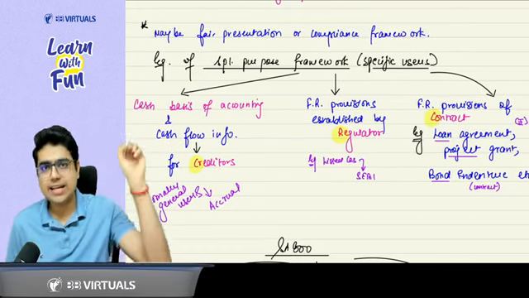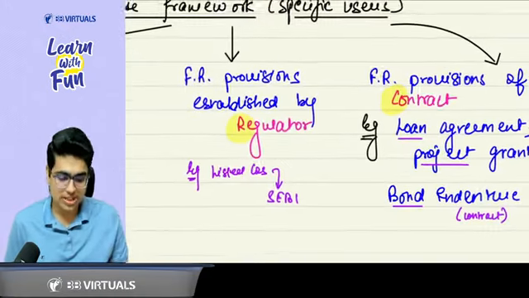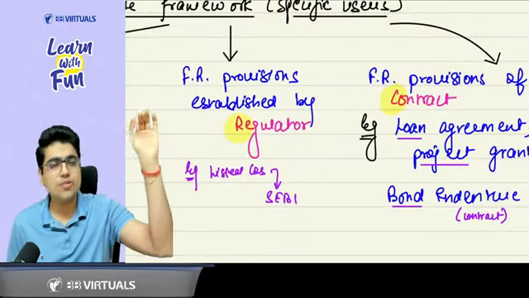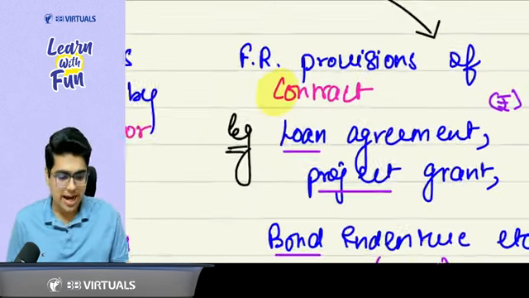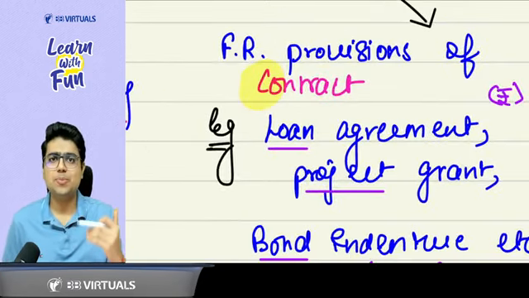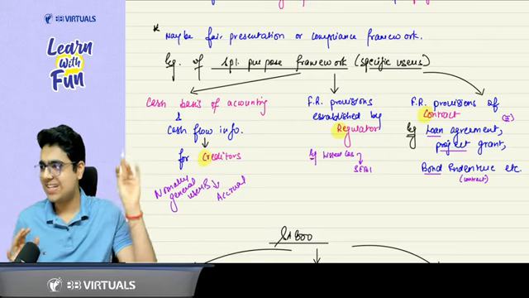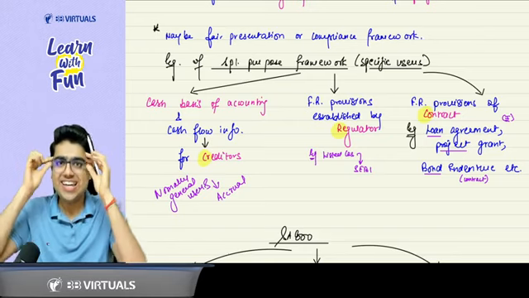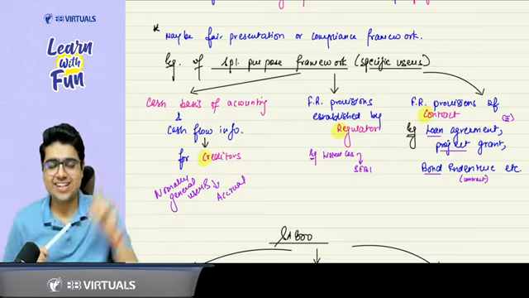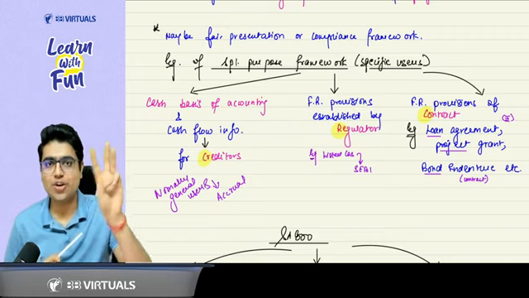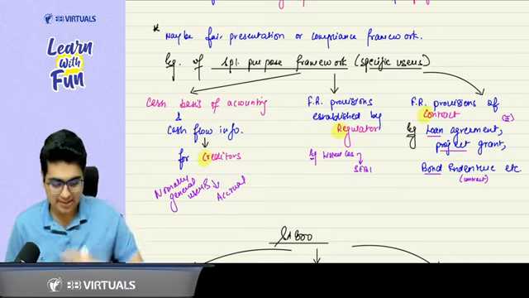In case of creditor, cash basis of accounting, cash flow information. Regulator, financial reporting provisions established by the regulator. And contract, in that case, financial reporting provisions of the contract. So I call them very easily CRC. Say with me: CRC. Creditor, regulator, and contractor. Understood the concept? Yes, sir.